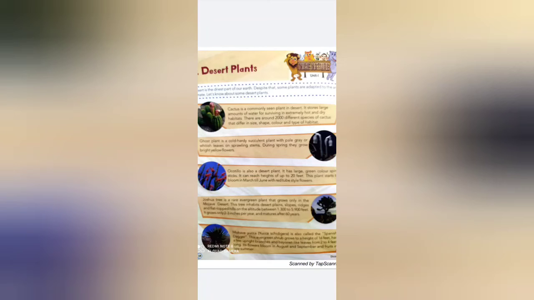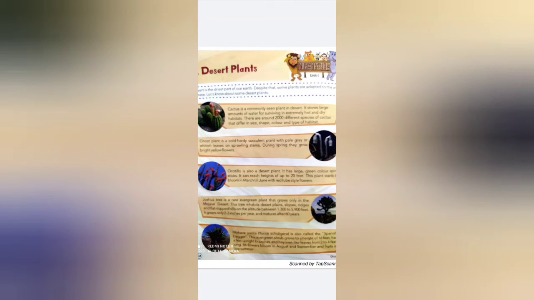This tree inhabits desert plains, slopes, ridges and flat topped hills at an altitude between 1,300 and 5,900 feet.